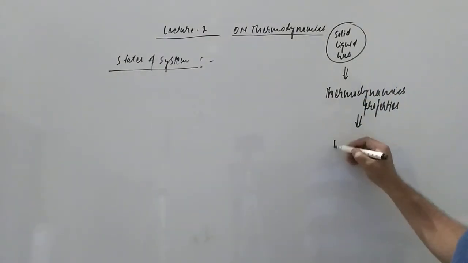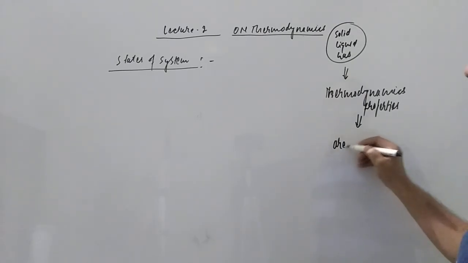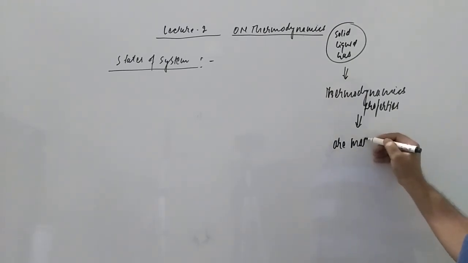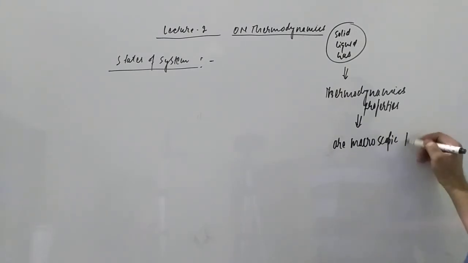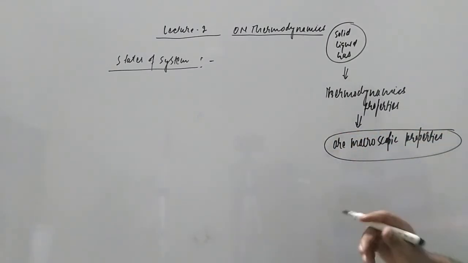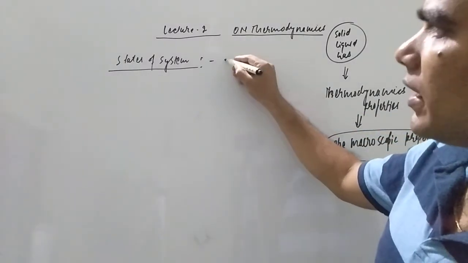So thermodynamic properties are macroscopic properties, the properties of all the molecules together, not a single molecule.